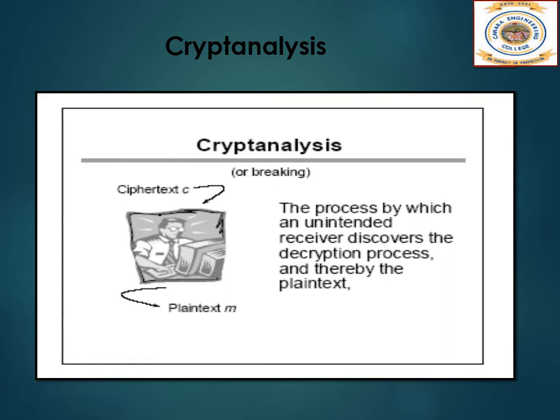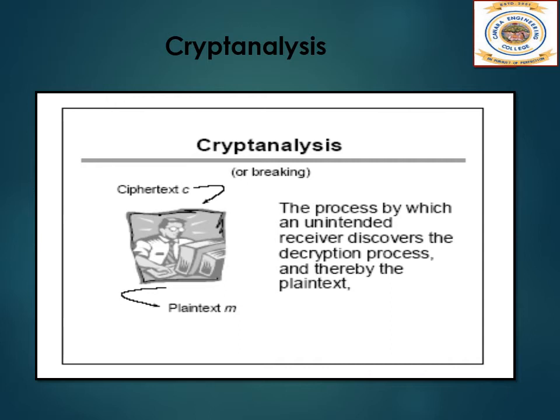The objective of attacking an encryption system is to recover the key in use rather than simply to recover the plain text of a single ciphertext. Because in case the opponent has the key, then whatever messages are exchanged between the sender and receiver can be read by the opponent as well.